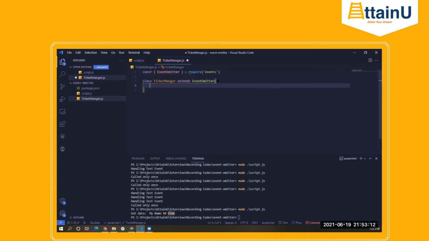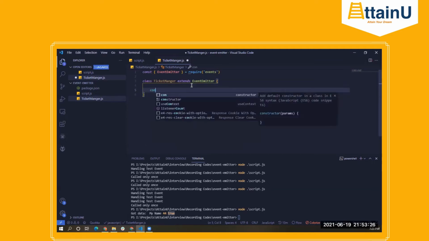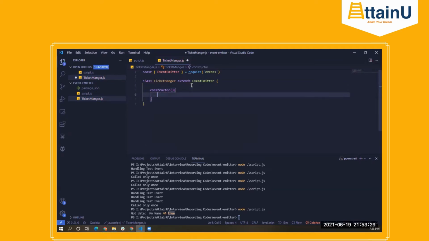Now, whatever functions were there in the event emitter class, that ticket manager class also has access to, since we are inheriting it from the event emitter class. So we'll create a constructor here, which will get called every time we create a new ticket manager instance, right? The first thing first, we need to call the super class's constructor.